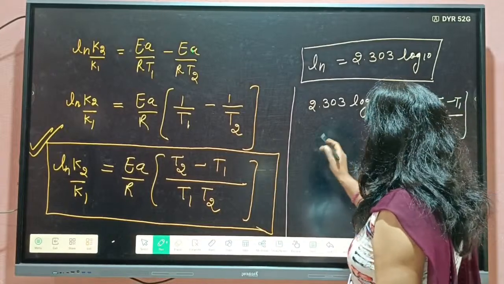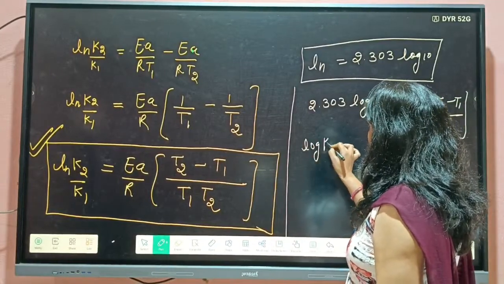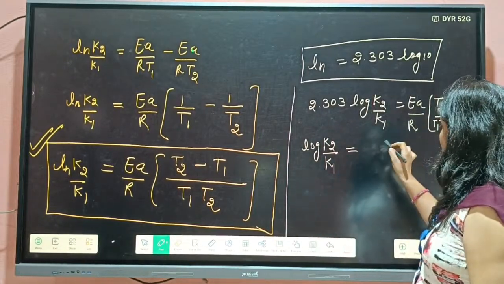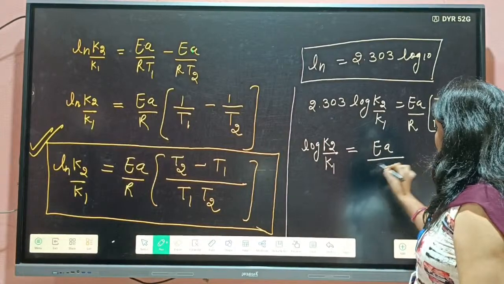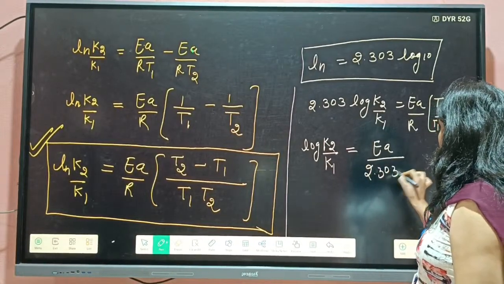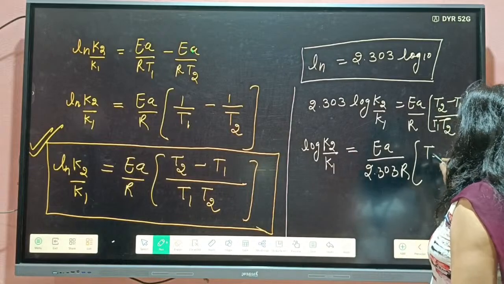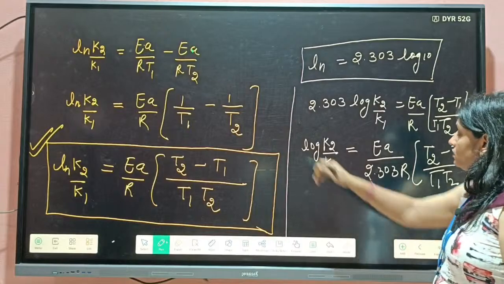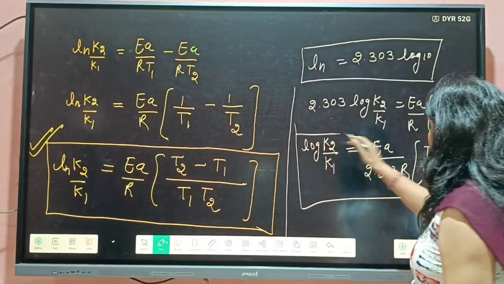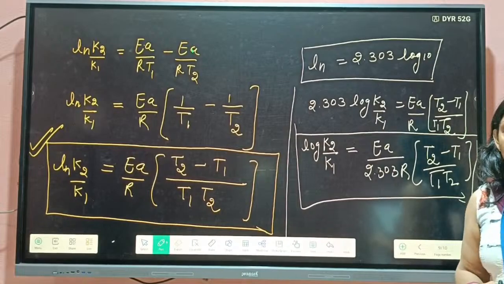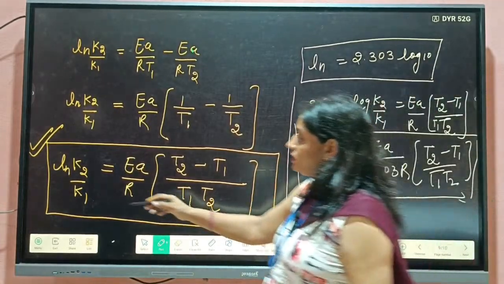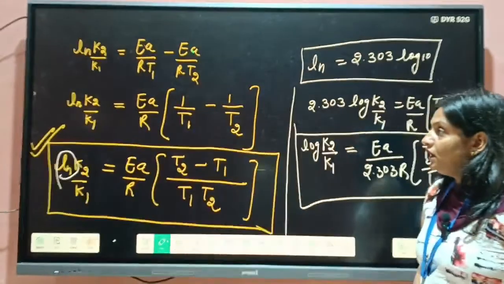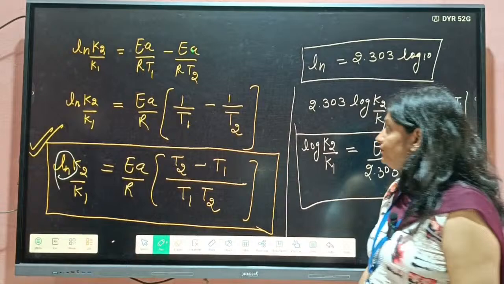Then students, log K2 by K1 is equal to EA by 2.303 R into T2 minus T1 by T1 T2. So sometimes you can use this one also. Both are the same thing. I just put the value of ln here. Okay.